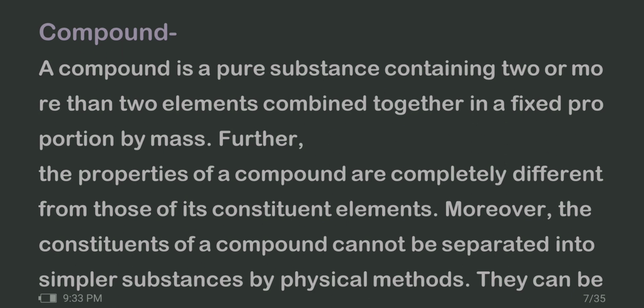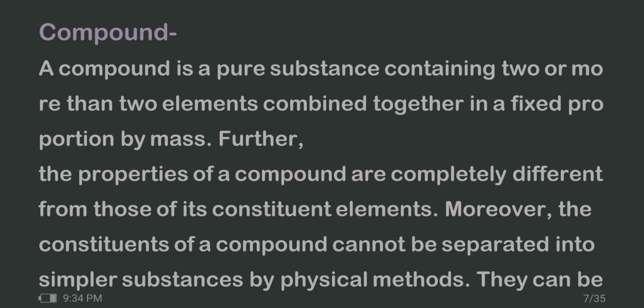Now, compounds. Compounds are pure substances containing more than one kind of element or atoms. Further, it is found that the elements present in a compound are always in a fixed proportion by mass. Therefore, a compound may be defined as a pure substance containing two or more elements combined together in a fixed proportion by mass.